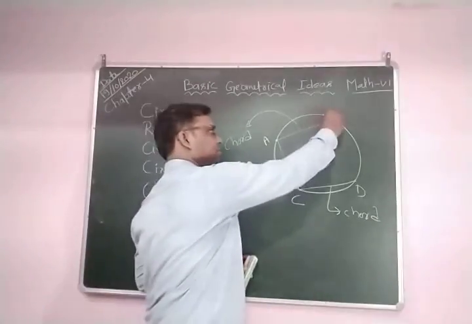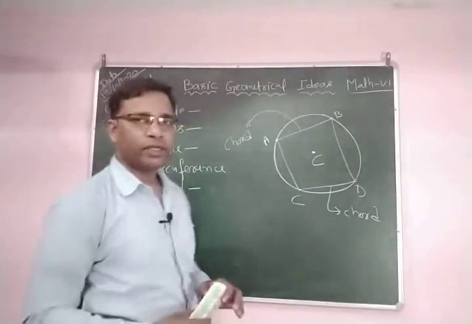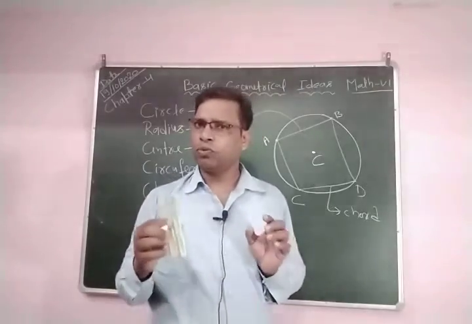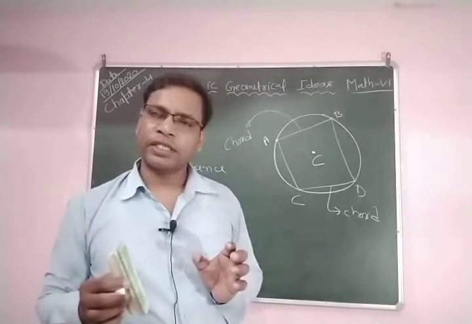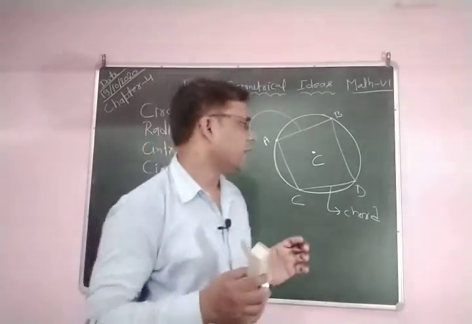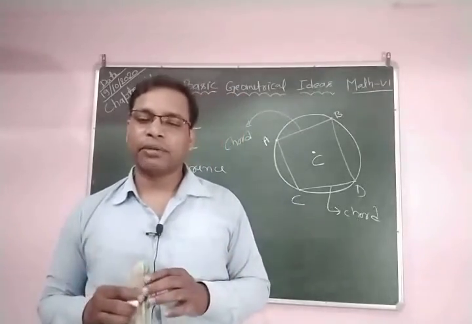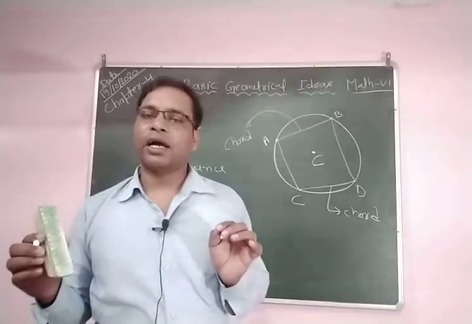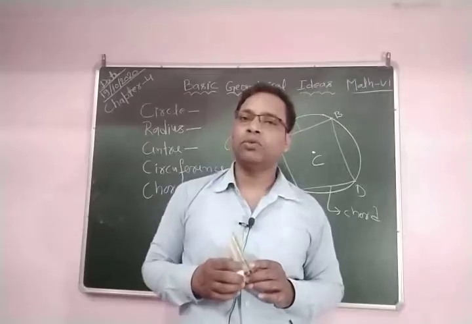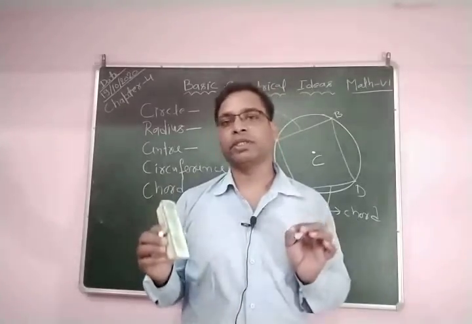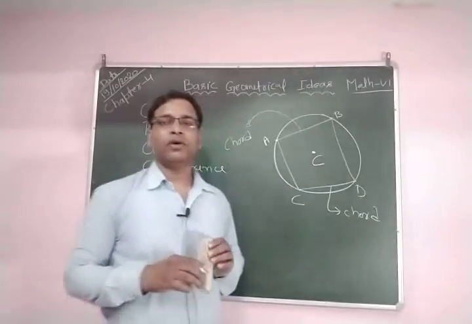If you join BD, this is also a chord. So a line segment joining any 2 points on the circumference of a circle is called a chord. Clear? So this is a chord. Now I hope all of you understood what a chord is.